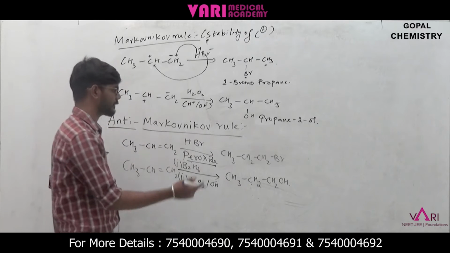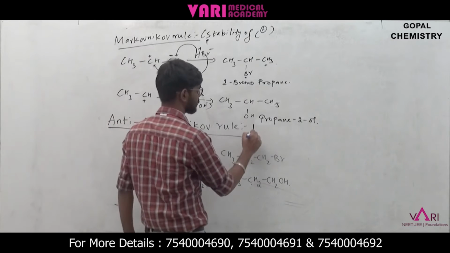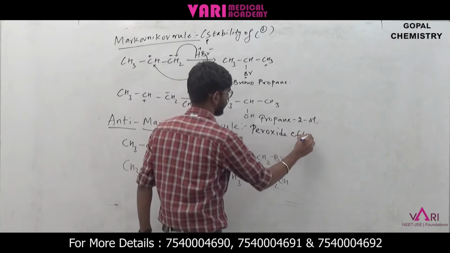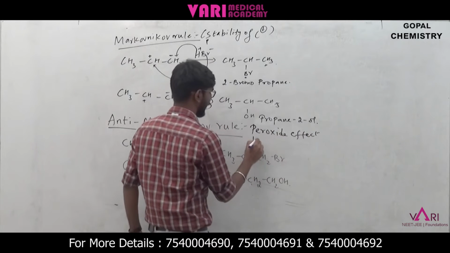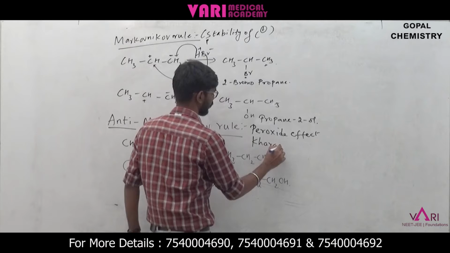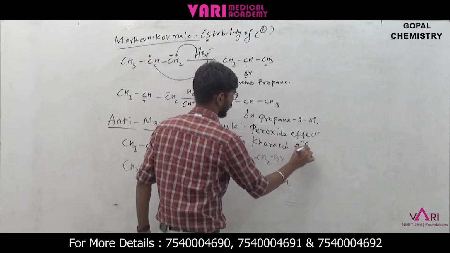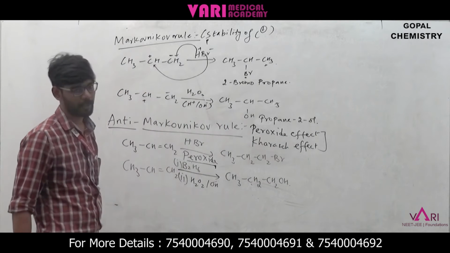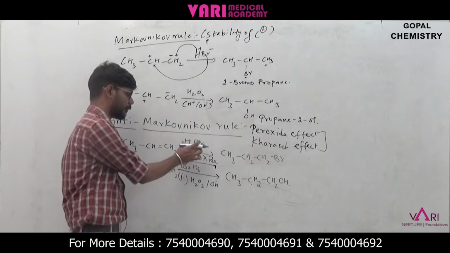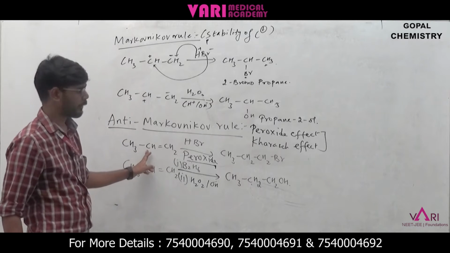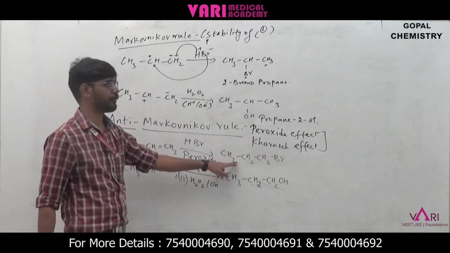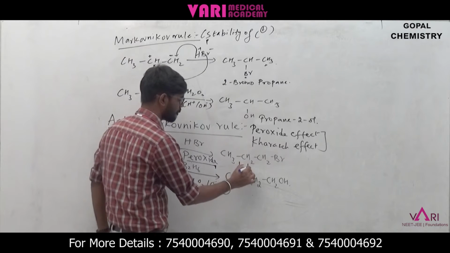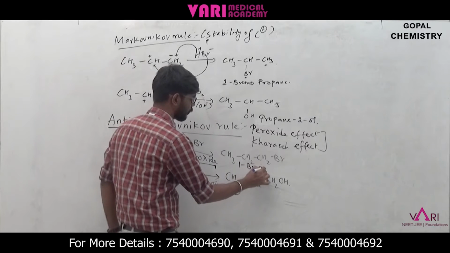Okay, so in other words, we can call this the peroxide effect or Kharasch effect. These two names are other names for the anti-Markovnikov rule. Okay, so same HBr and same propene, but the resultant product will be different. See here, 2-bromopropane, whereas here 1-bromopropane.